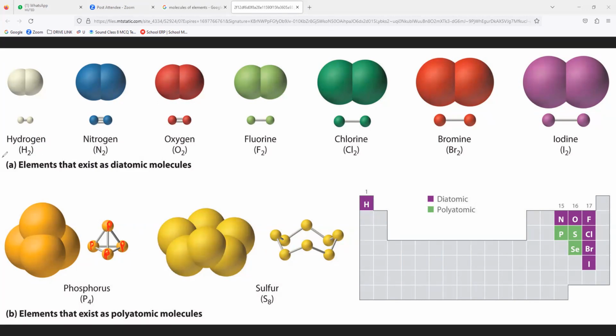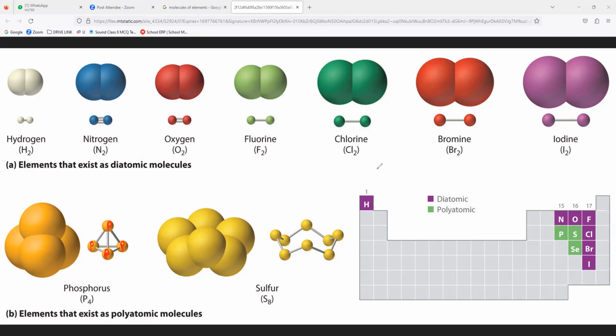Any doubt you can ask. Again, in 10th class carbon compounds, you might get these structures. P4 and S8, sulfur.